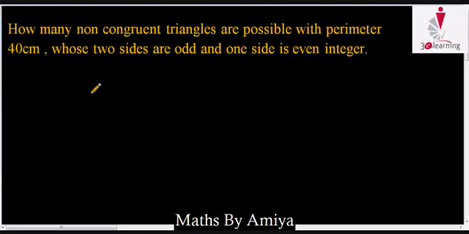Today we try to learn concepts or direct formulas of geometry and apply them in a few questions. Our first question is: how many non-congruent triangles are possible with perimeter 40 centimeters whose two sides are odd and one side is an even integer? First check the formula, and then try to apply it in this question.